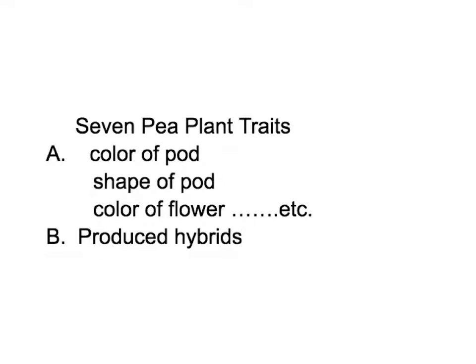Now, for Gregor Mendel's pea plants, there's a number of traits that you could look at for any plants, as far as the height of the plant and the shape of the leaves and the branching of those leaves and flowers and color of the flowers. Mendel happened to choose seven characteristics that he studied of these pea plants. For example, the color of the pods, or the shape of the pods, or the color of the flowers.